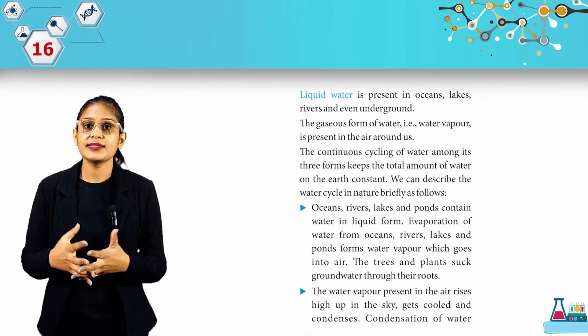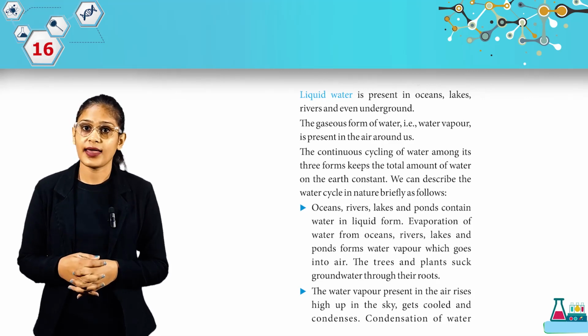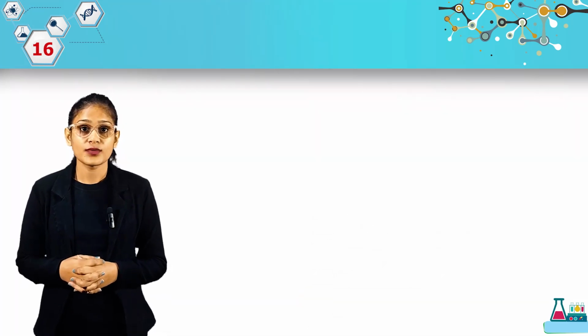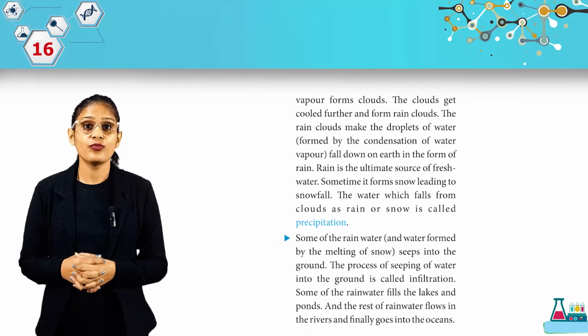The water vapor present in air rises high up in the sky, gets cooled and condenses. Condensation of water vapor forms clouds. The clouds get cooled further and form rain clouds.